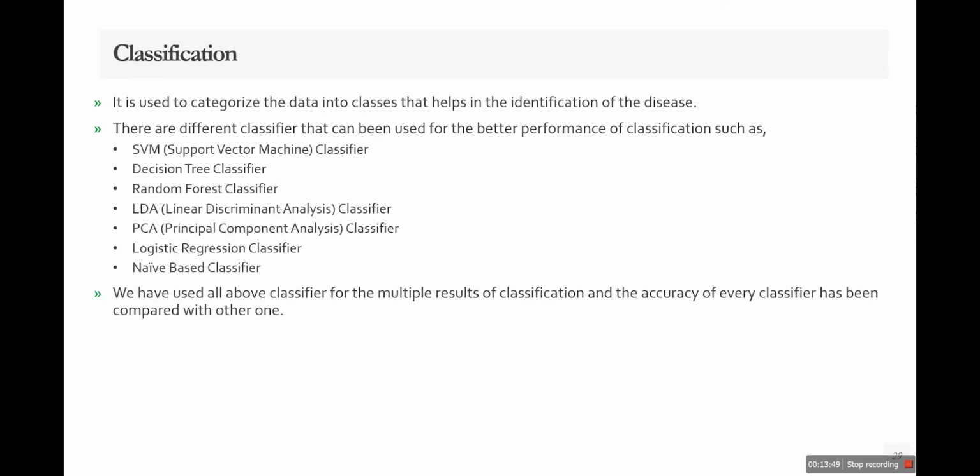After the feature extraction, the next step is classification. Whatever features we have extracted, we have to give to our classifiers. Classification categorizes the data into classes and helps in the identification of the disease. There are different classifiers which can be used, such as SVM, decision tree, random forest, LDA, and PCA classifiers. We have used all these classifiers for comparison, because we have to see which classifier suits best for our accuracy.